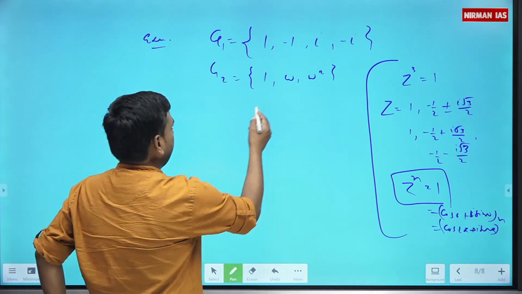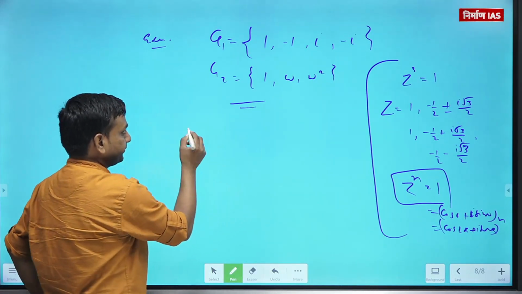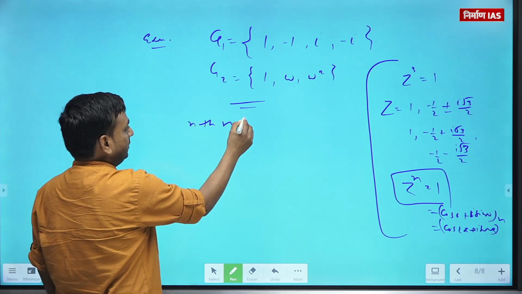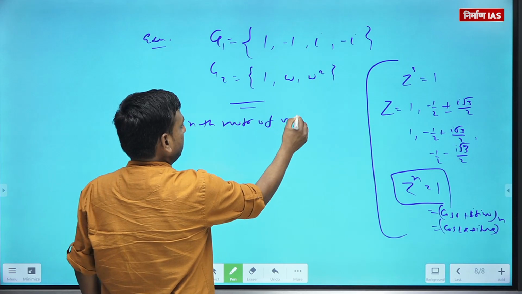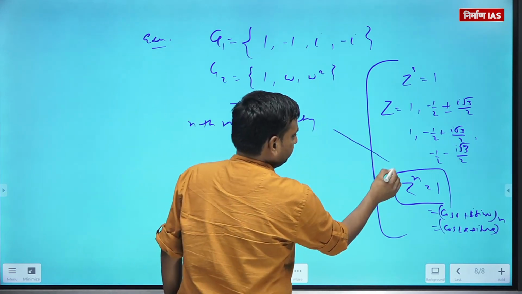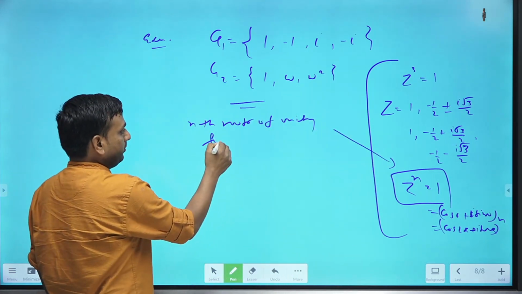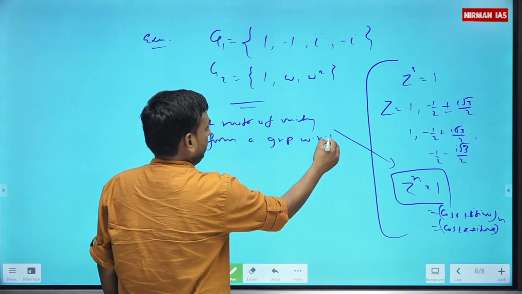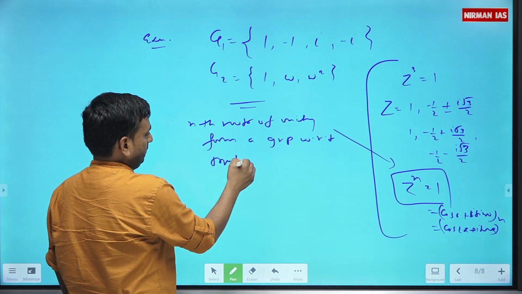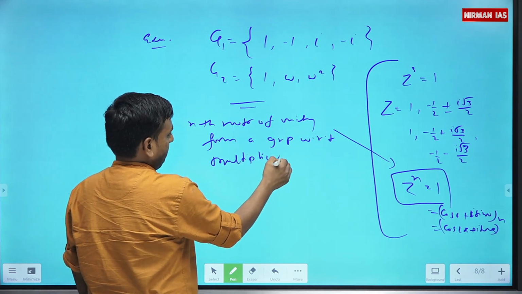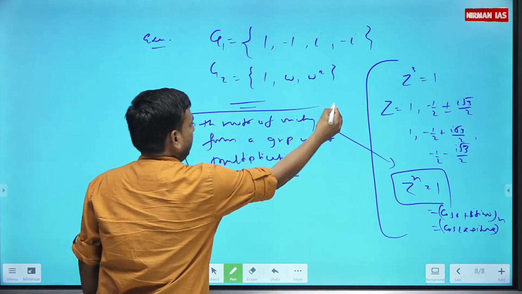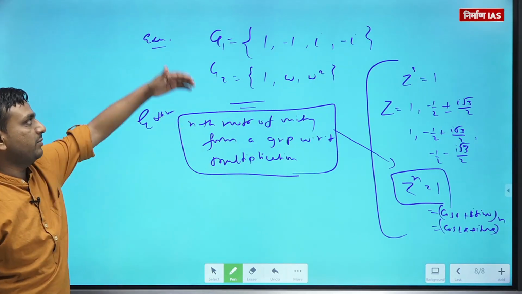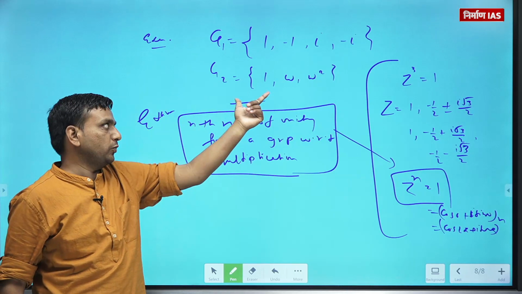Anyways, nth roots of unity form a group with respect to multiplication. This is another example for you. For example, this is the fourth roots of unity, this is the cube roots of unity.